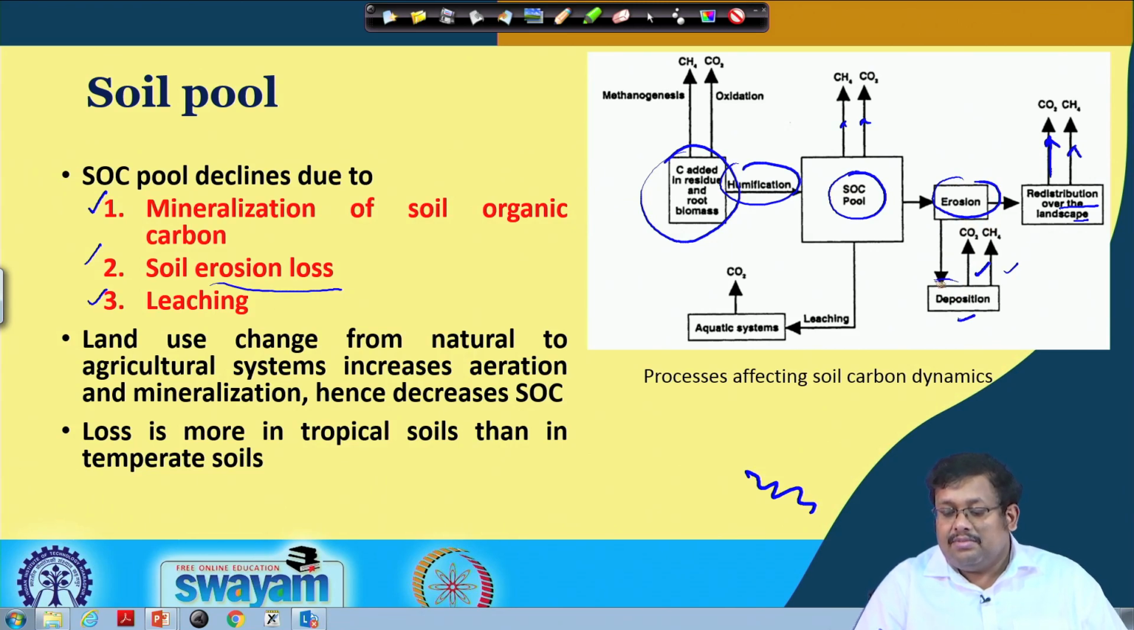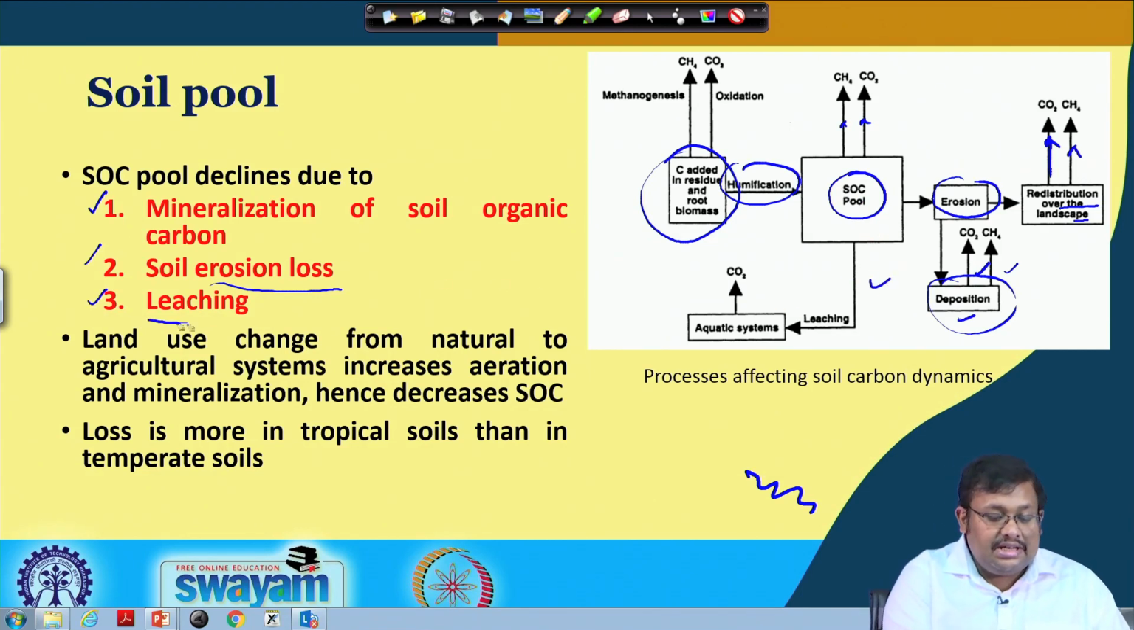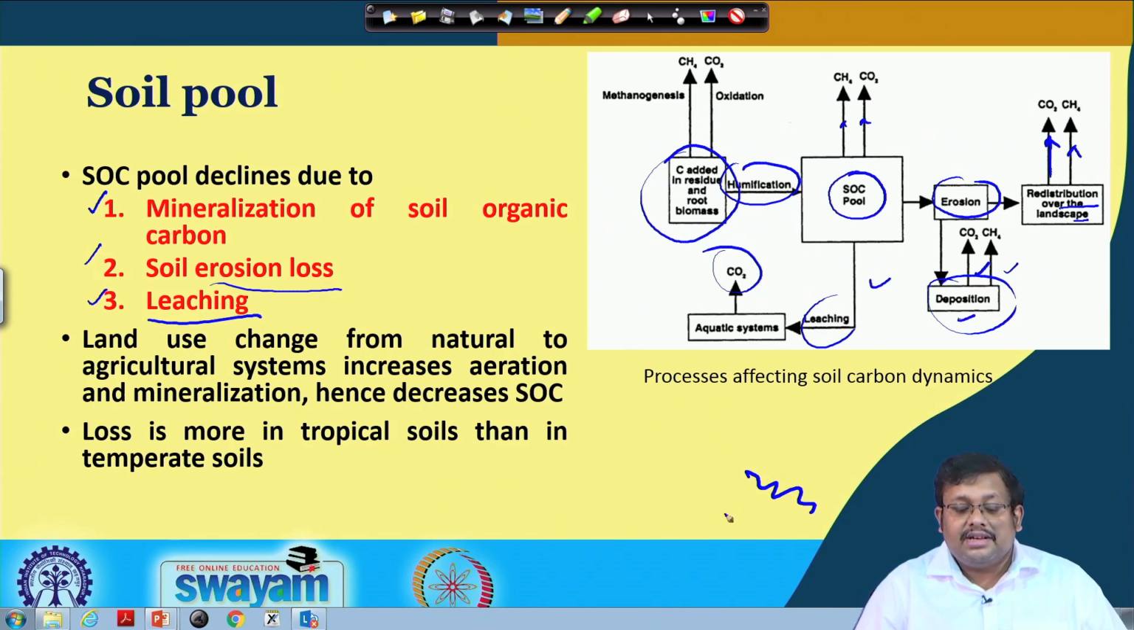The eroded materials can be deposited and further reduced or declined because of carbon dioxide or methane emission, or they can be redistributed over the land surface. Also, from the soil organic carbon pool there is a possibility of leaching, as I have mentioned here. From this leaching, they can go to the aquatic system or the groundwater, and from there also there could be generation of carbon dioxide.